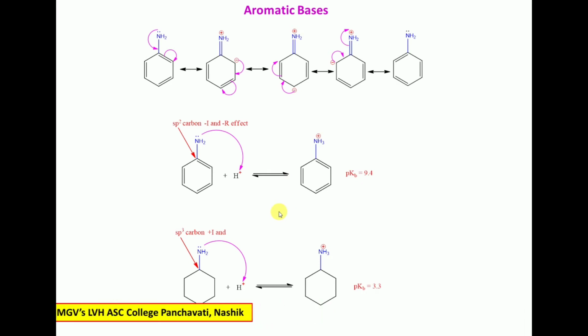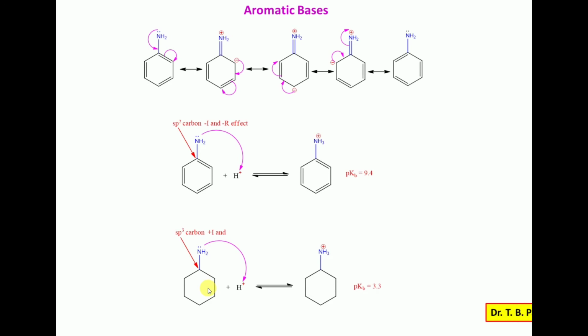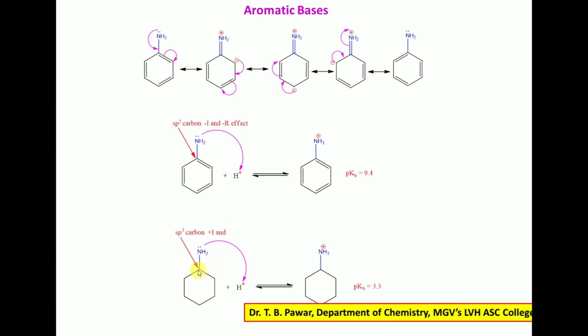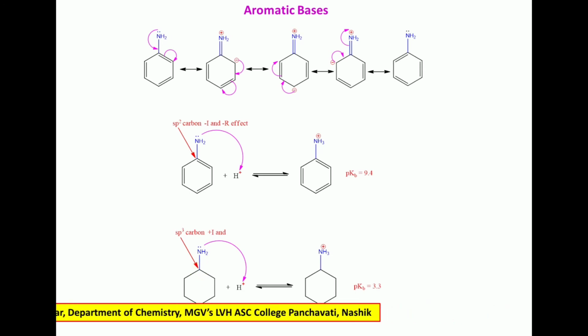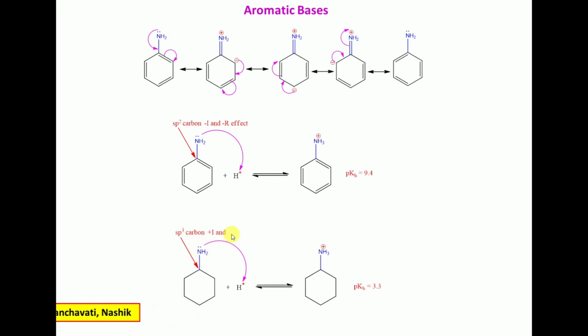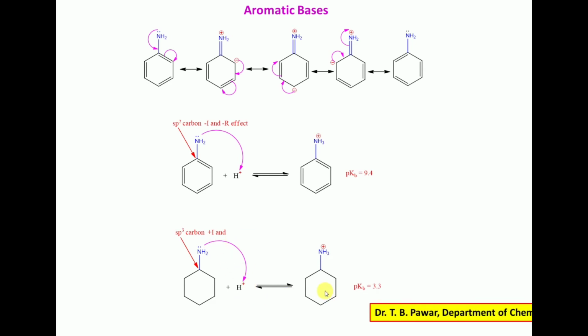And similarly, we can compare this example with cyclohexylamine. In cyclohexylamine, nitrogen is attached to the sp3 carbon, so the ring shows a plus I effect, and hence the availability of the electron pair on nitrogen increases, so it easily donates to H plus, and so it becomes more basic.